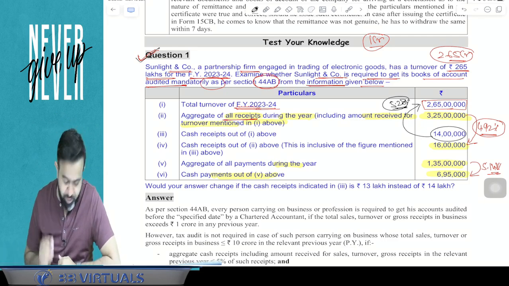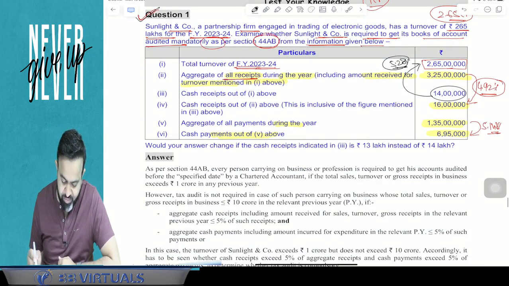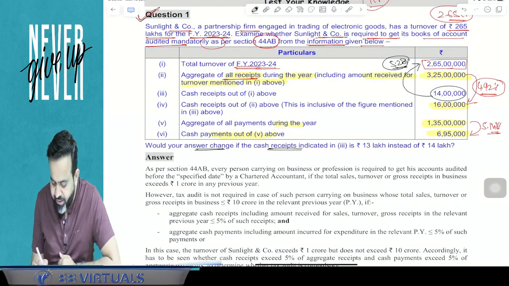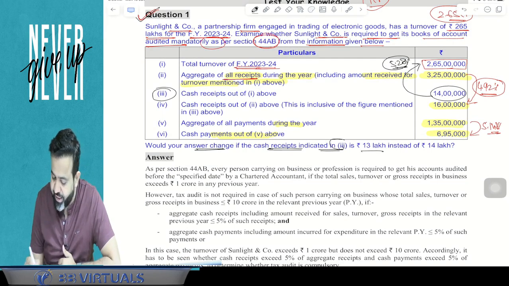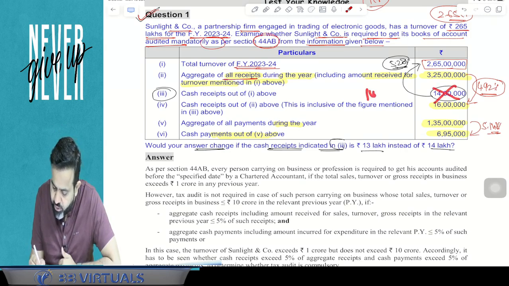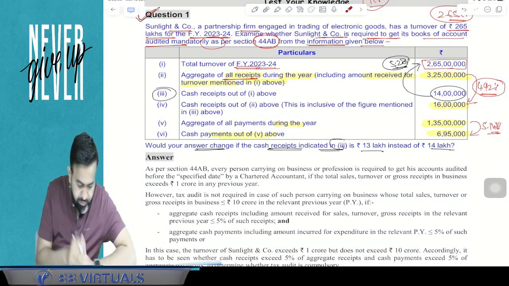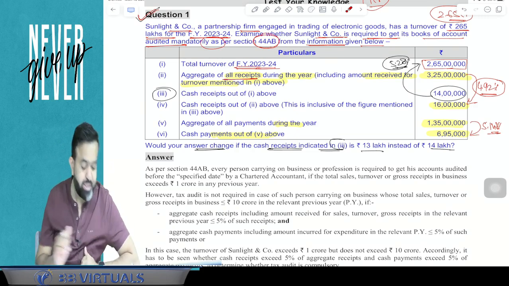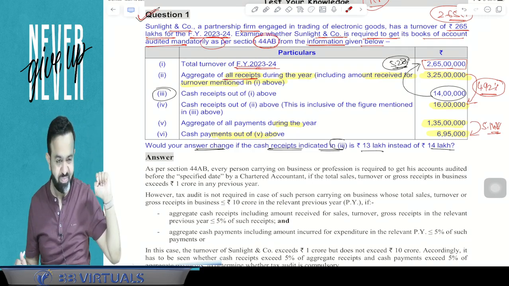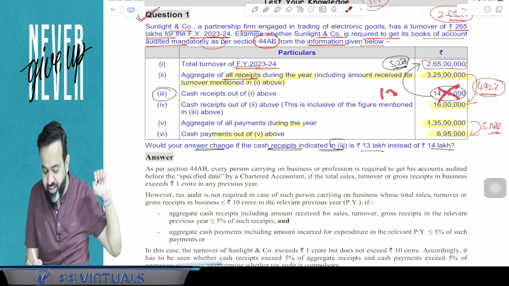Now here's one more question. They ask: would your answer change if the cash receipt indicated in point number 3, that is in turnover, your cash turnover is 13 lakh instead of 14 lakh? So if instead of 14 lakh, the turnover received in cash is only 13 lakh, then just check 13 lakh divided by 2 crore 65 lakh multiply by 100, it's 4.9056%. So instead of 14 lakh, if it is 13 lakh, then here it is only 4.90%.